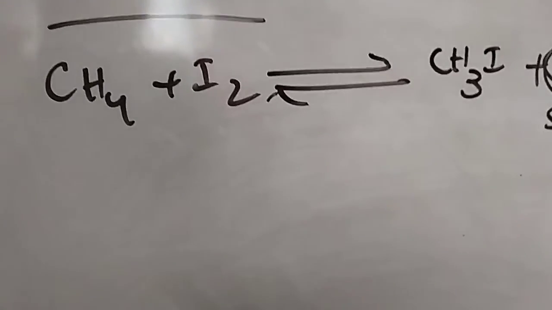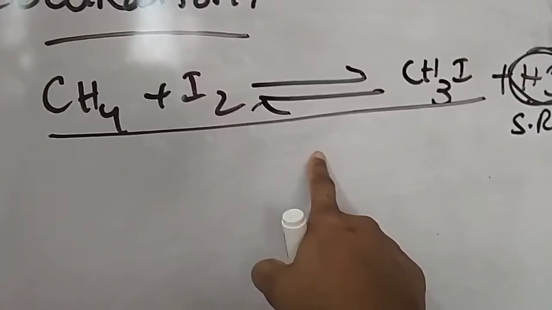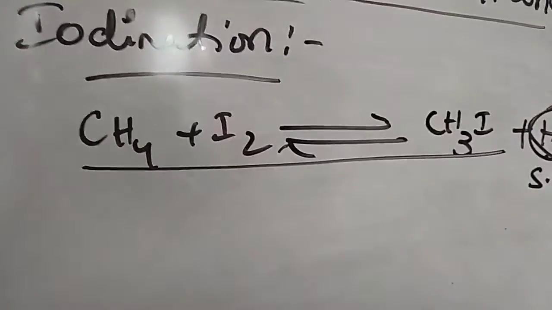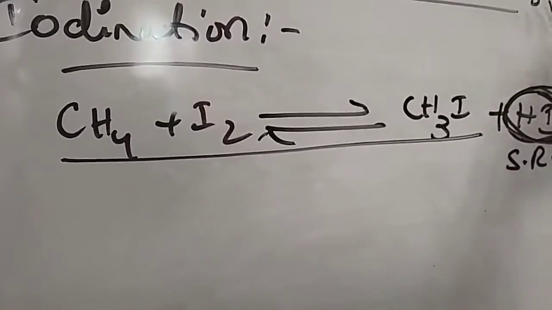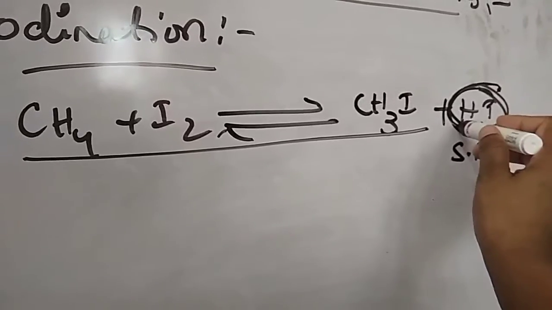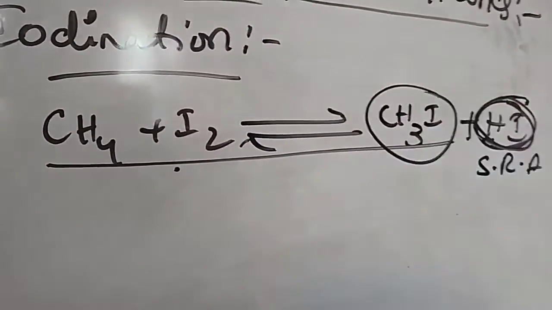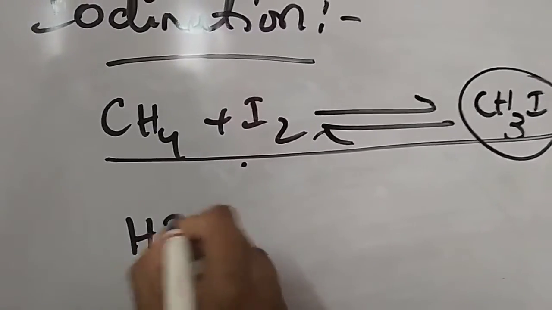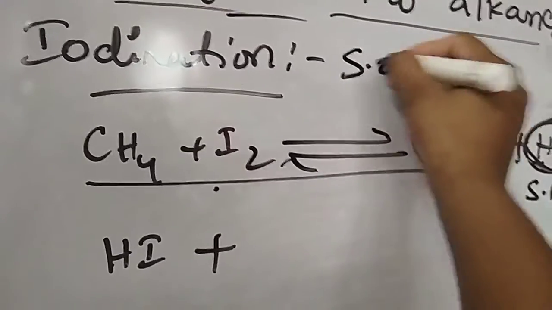After forming this product, immediately we have to add the oxidizing agent to destroy this hydrogen iodide, because if we do not destroy or replace it, the reaction will go back and we cannot get the alkyl iodide. So to whatever HI we get, we have to add the strongest oxidizing agents.